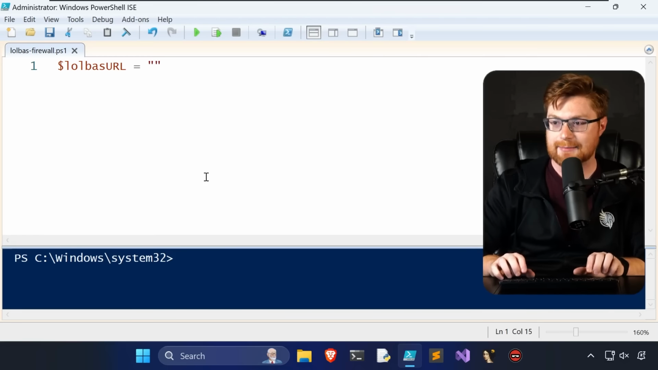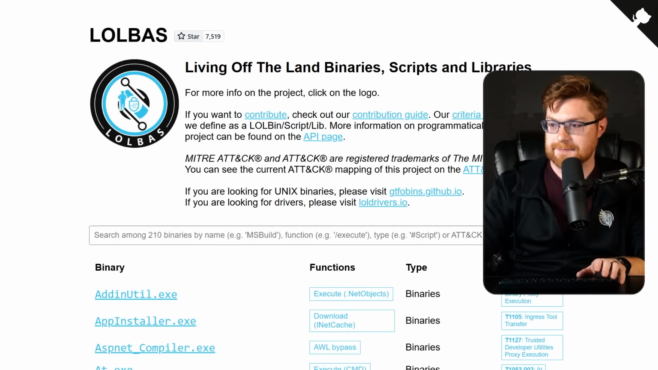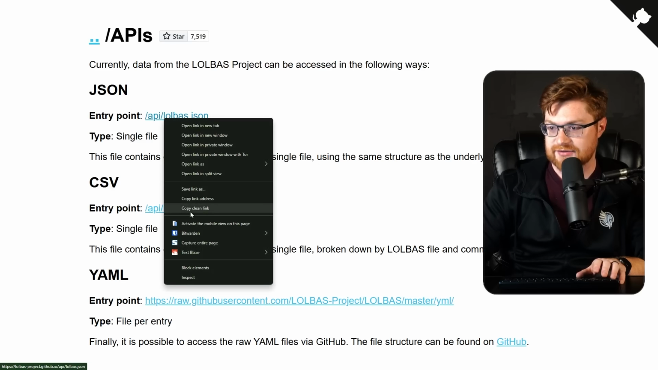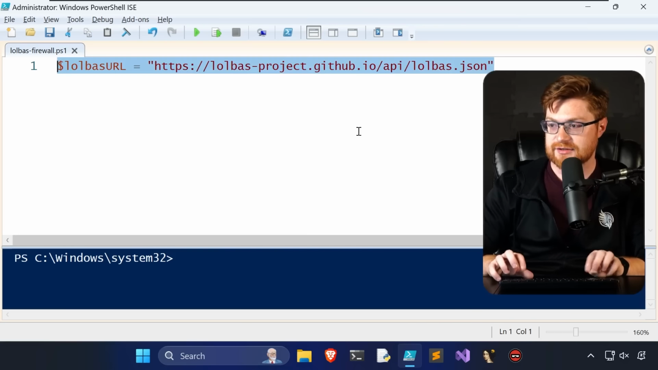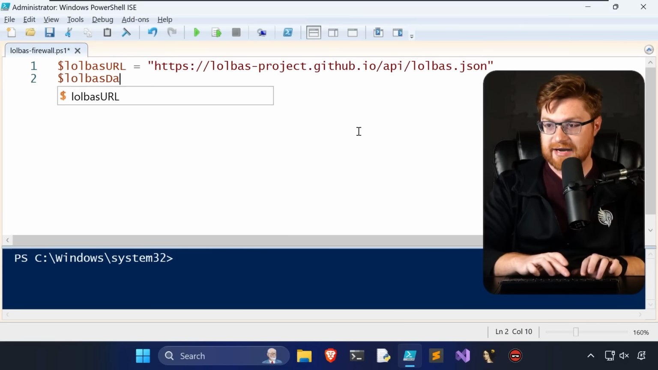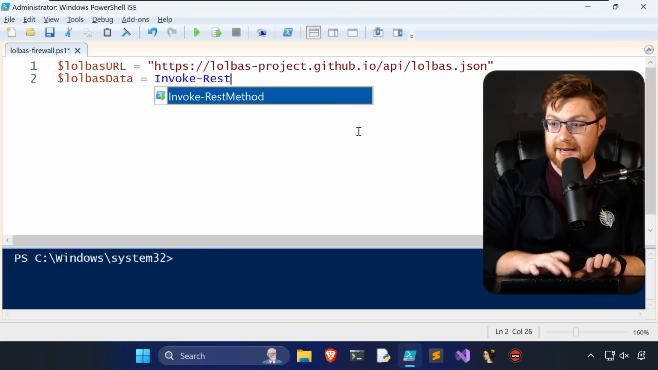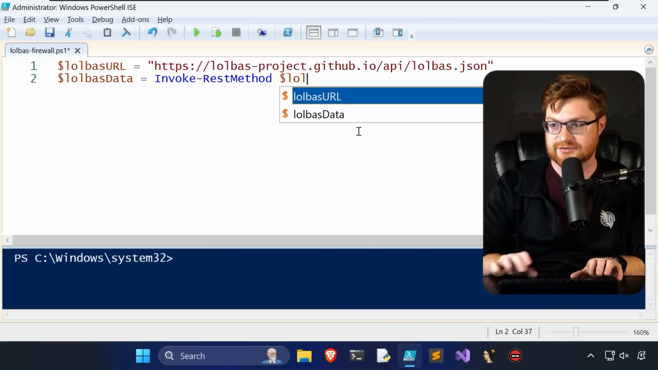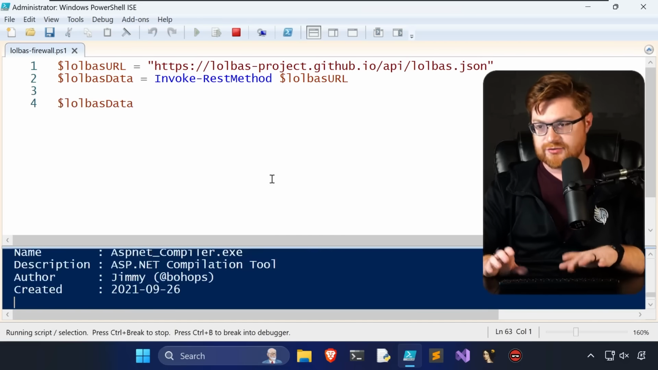And first things first, let's define a lolbass URL. And let's grab that URL for the JSON object we want to pull down. That's on that page here, the API page for API lolbass.json. Let me copy that clean link. And now let's paste it in here. Now let's say the lolbass data can actually equal the response from the cmdlet Invoke-RestMethod on our lolbass URL.